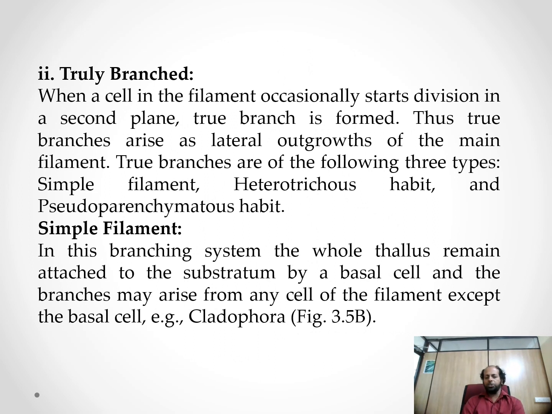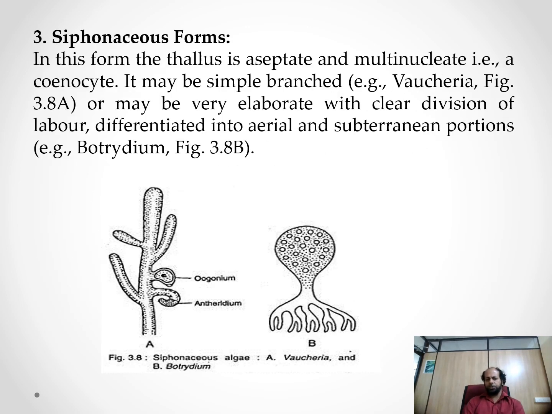Now it is truly branched algae. When a cell in the filament occasionally starts division in the second plane, a branch is formed. Thus, the branches arise as lateral outgrowths of the main filament. True branches are of the following three types: simple filament, heterotrichous, and pseudoparenchymatous. Simple filament is a branching system. The whole thallus remains attached to the substratum by the basal cell, and the branches may arise from any cell of the filament except the basal one. Cladophora is an example.